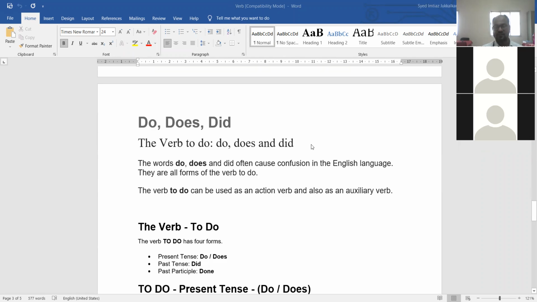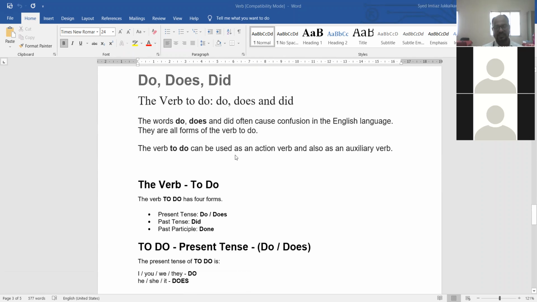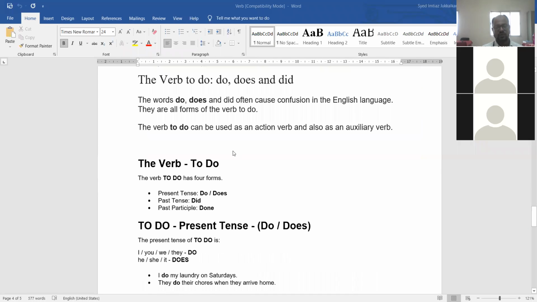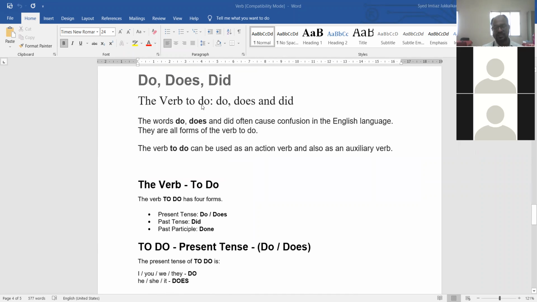Do, does, did केव्हा वापरायचं हे सुद्धा मी तुम्हाला सांगितलेलं आहे. And you understood, hope that you understood it. Do is in present tense, does is also in present tense. When the subject is third person singular, at that time we use does. Otherwise in present tense we use do. If the tense is past, then we use did.